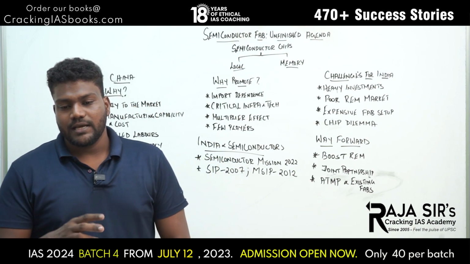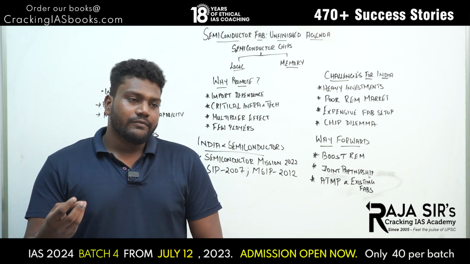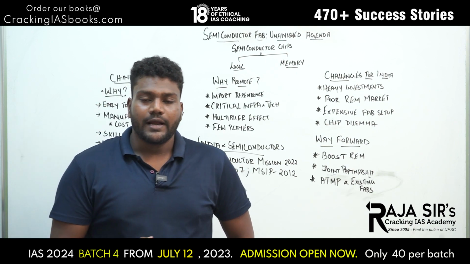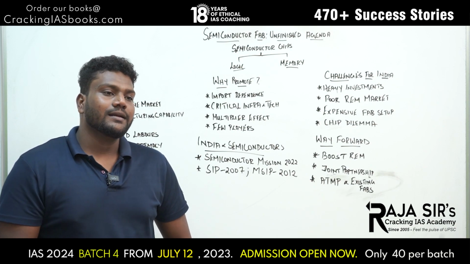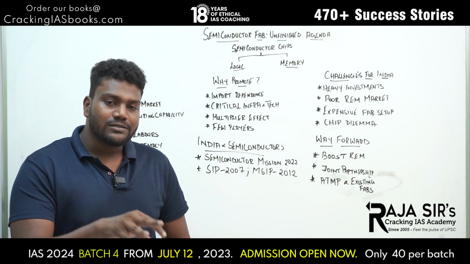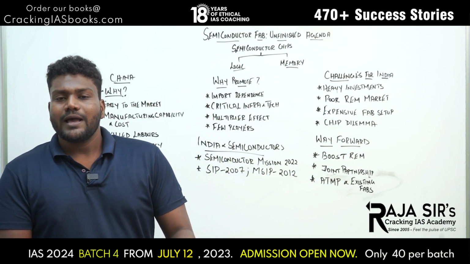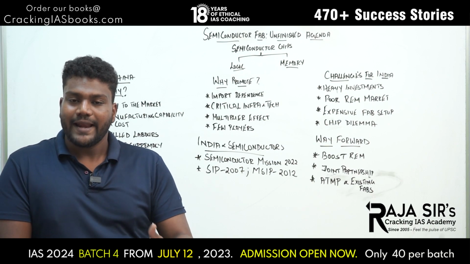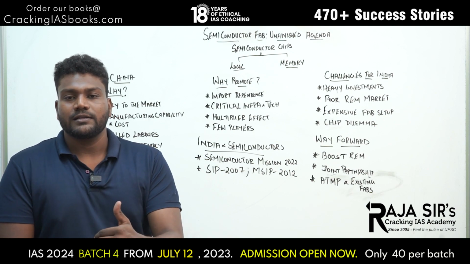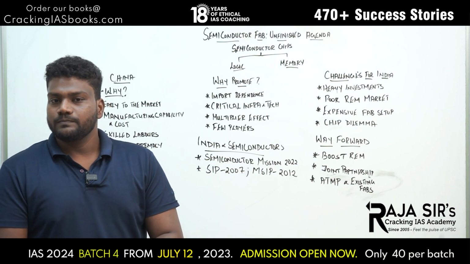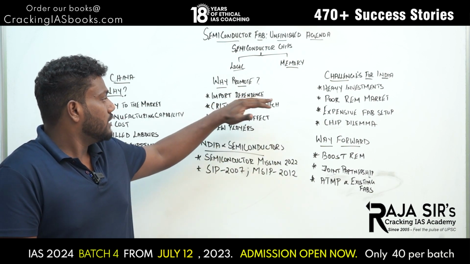When it comes to India, India is a major importer of semiconductors. We import from China, we import from Taiwan, we import from Korea and all these countries. So, by investing in or promoting the semiconductor industry, we can reduce the import dependence that India has on other economies, especially that of China. It also has some strategic importance. So, we can reduce confrontations, and we can reduce semiconductor chips being used as a bargaining tool by China. So, yes, import dependence and the import bill can be reduced. That is one thing to be noted.